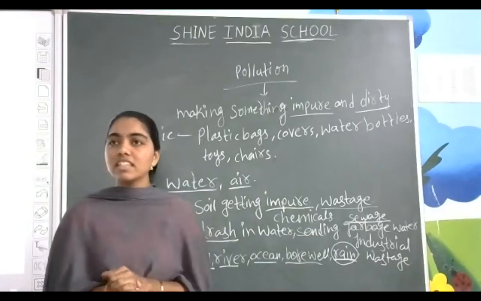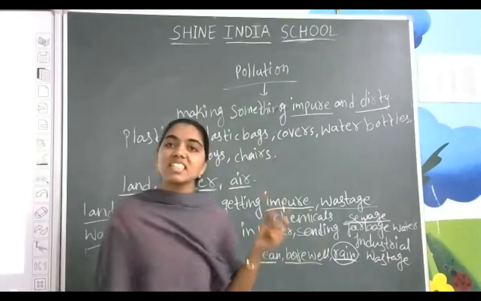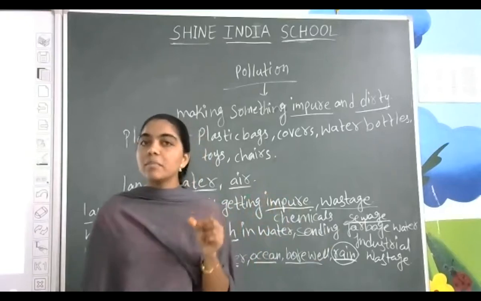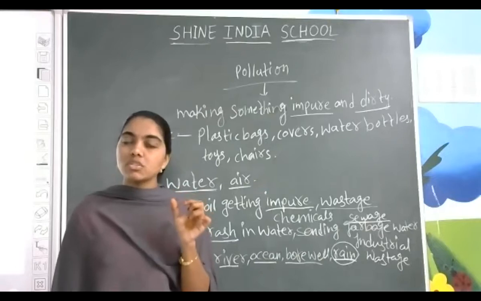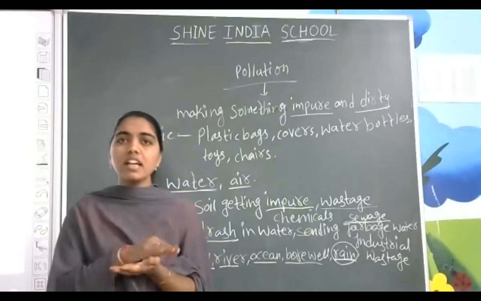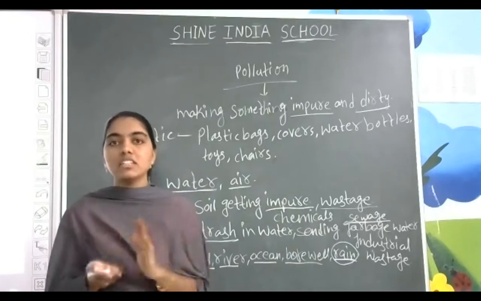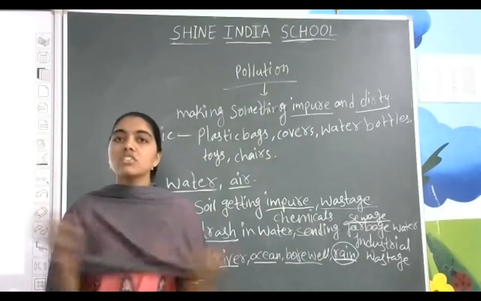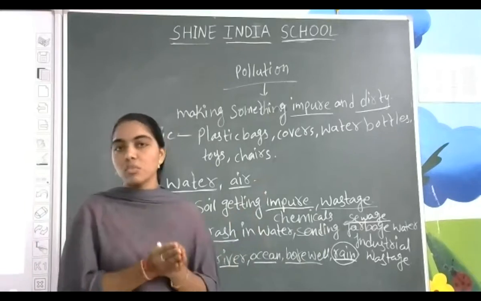And the next thing, why are animals going to die? Industrial wastage contains chemicals. Chemicals will react in water, and the dissolved oxygen can be converted into carbon dioxide. So if the oxygen is not there, animals will die in the water.